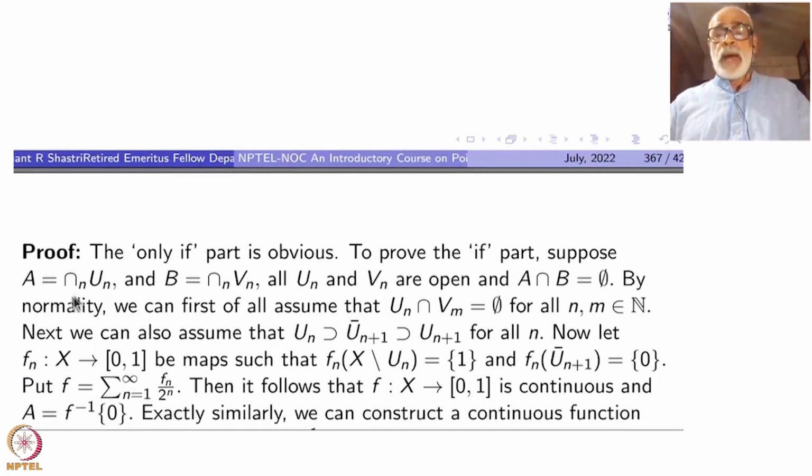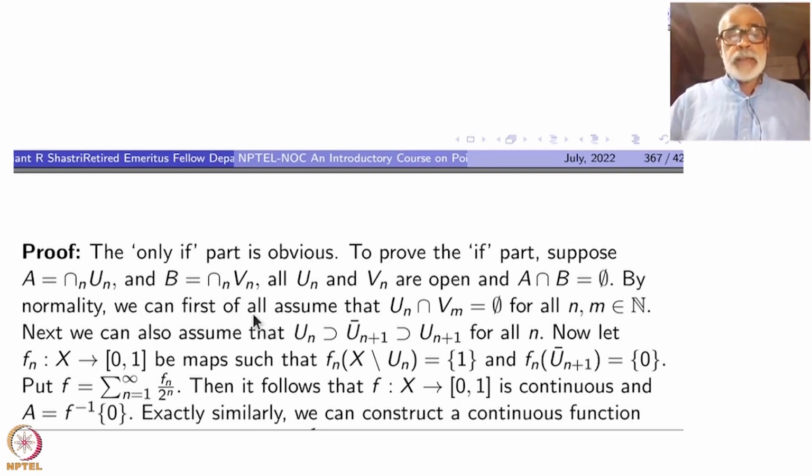To prove the if part, suppose A is the intersection of U_n and B is the intersection of V_n, where U_n and V_n are open subsets for all n, and A intersection B is empty. Start with A and B disjoint subsets, and write A as the intersection of U_n because it is G delta, and B as the intersection of V_n, G delta. Both U_n and V_n for all n are open subsets.